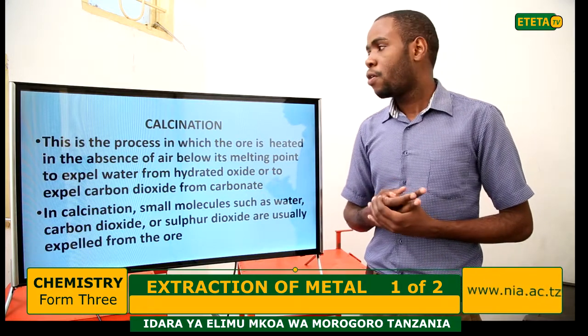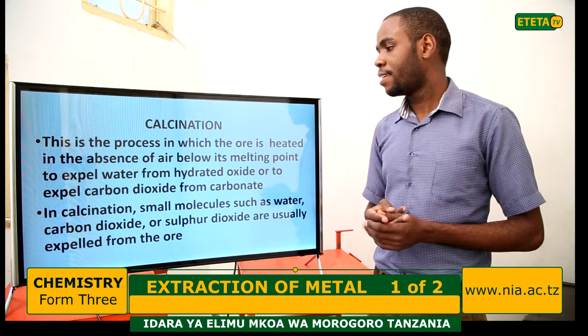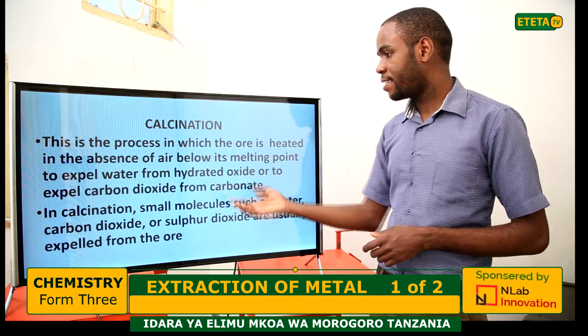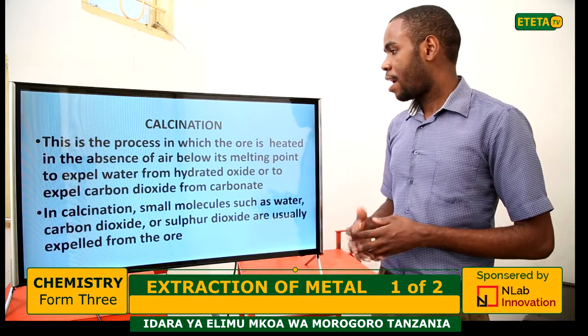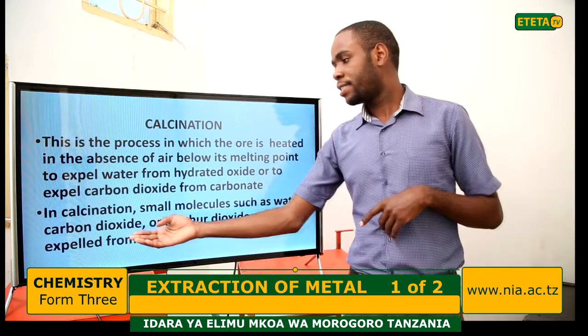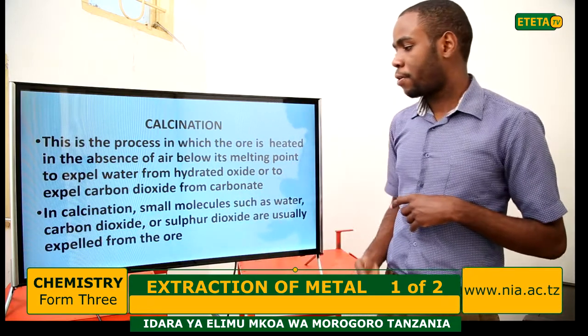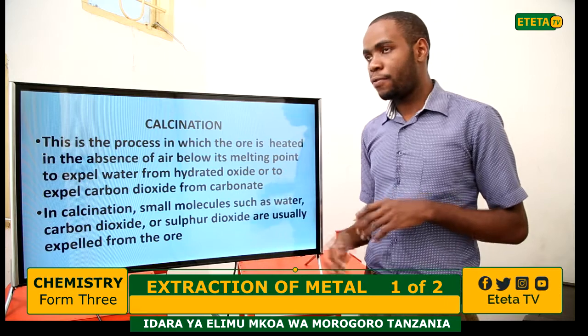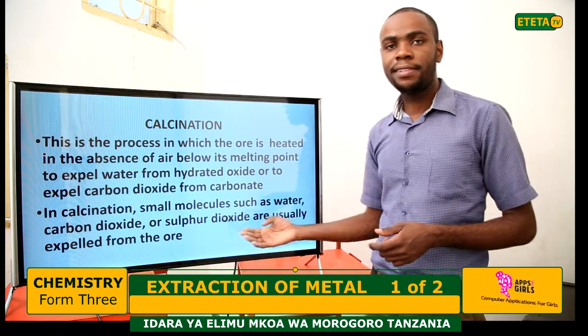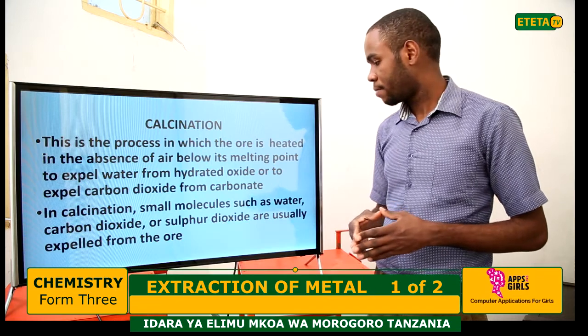If it contains hydrated ore, we expel water. If it is carbonated, we expel carbon dioxide. Also, if it contains maybe sulfate, we expel sulfur dioxide.